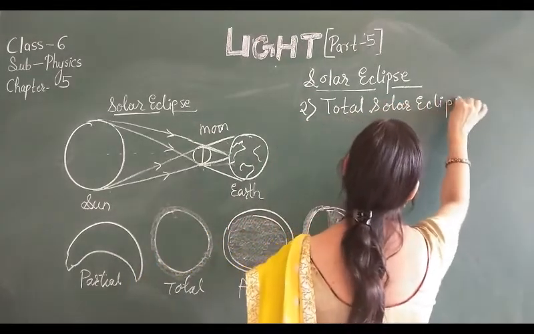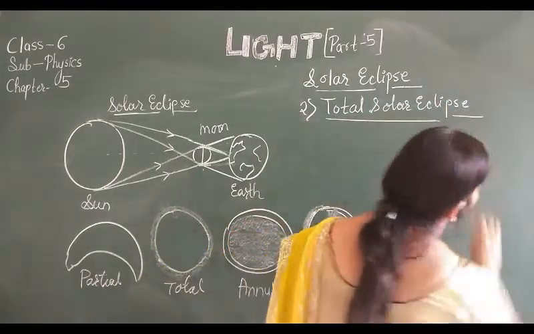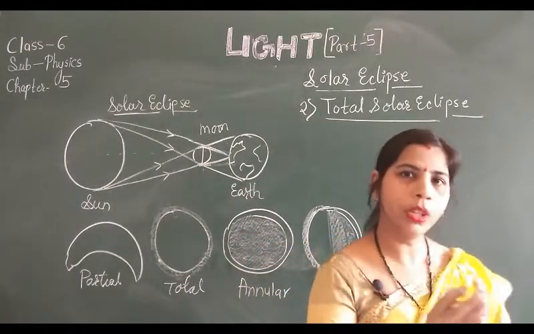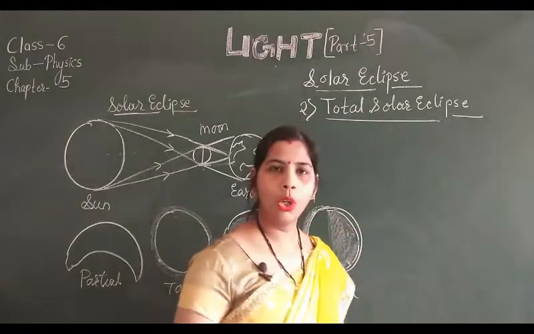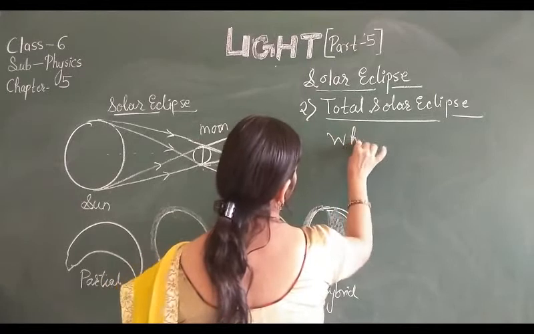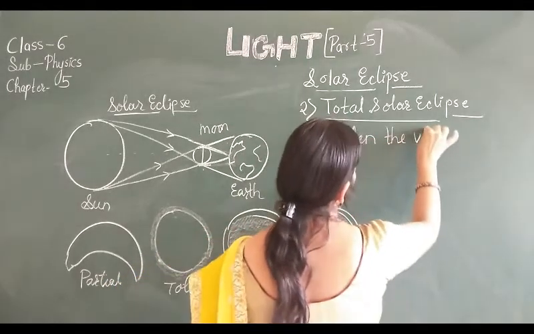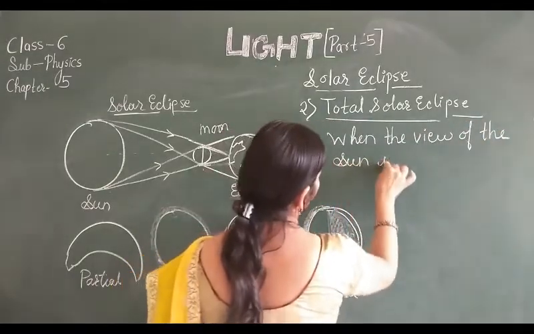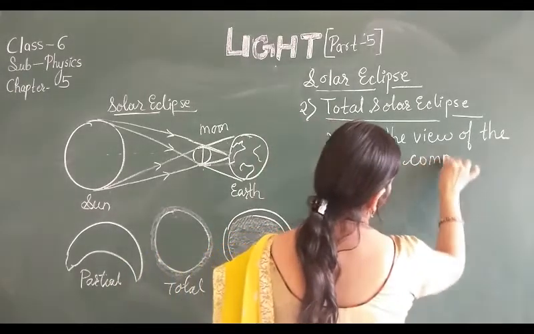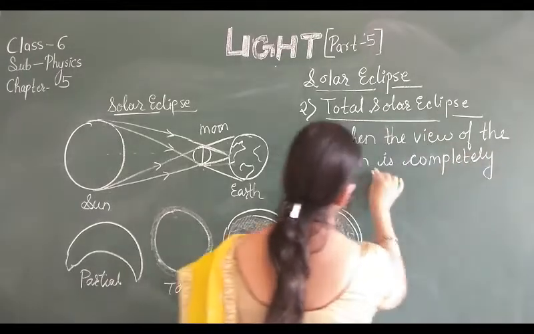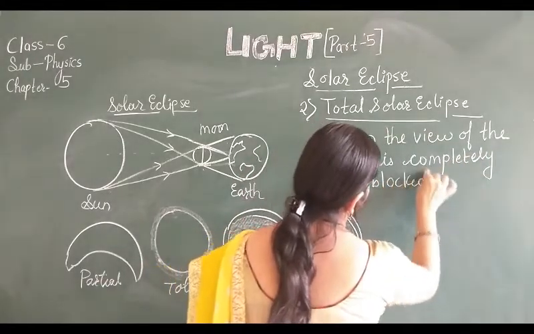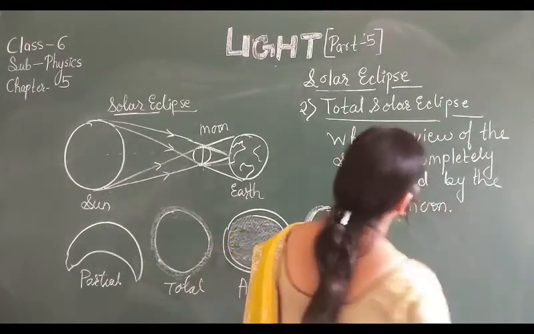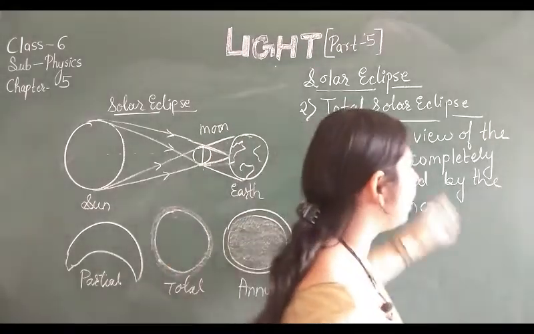Again it is clear from the name: when the view of the sun is completely blocked by the moon, when the complete light of the sun is completely blocked by the moon, that type of solar eclipse is known as the total solar eclipse.